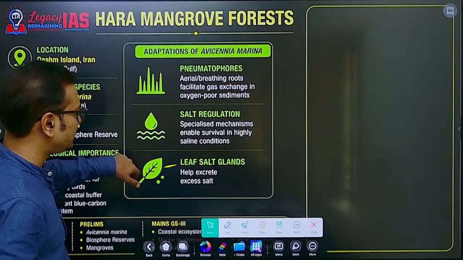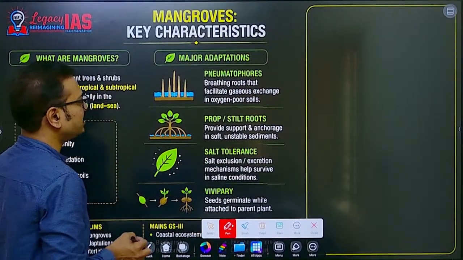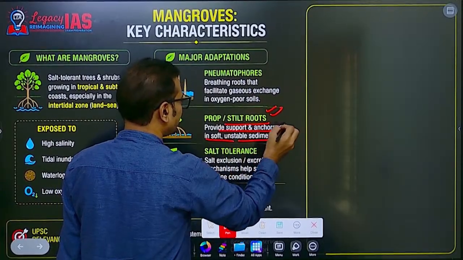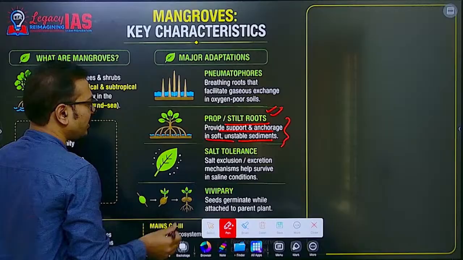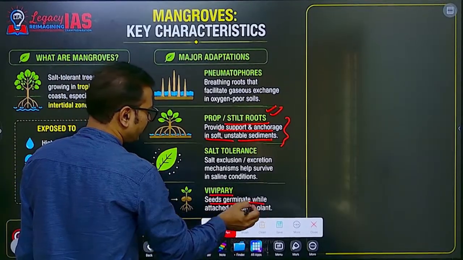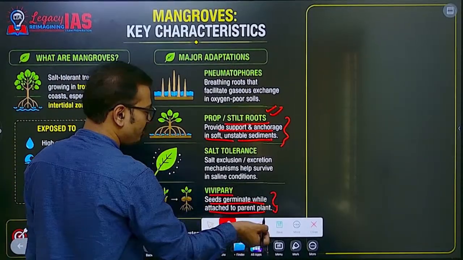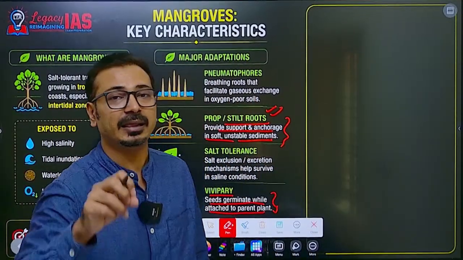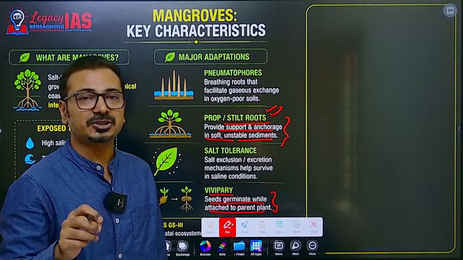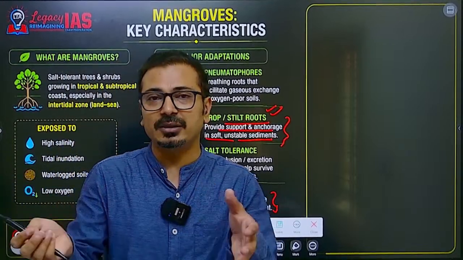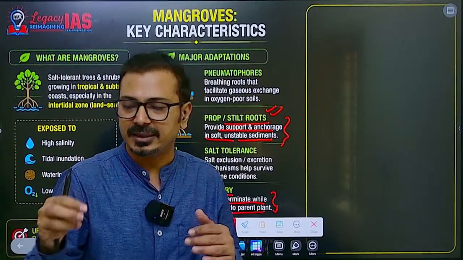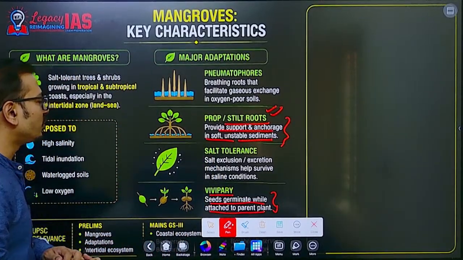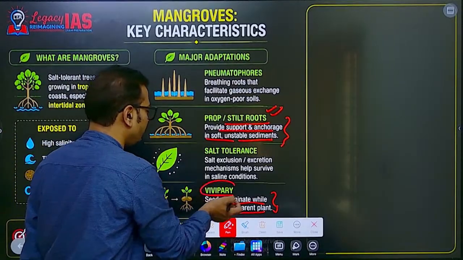In addition, there are other adaptations, for example stilt roots. They provide anchorage in soft, unstable sediments. Then vivipary: seeds germinate while attached to the parent plant. It is important because seeds cannot germinate in that highly saline environment, which is adverse for germination. So seeds germinate on the parent plant itself, and then drop directly after germination. It helps in the growth of the plant. So it is called vivipary.